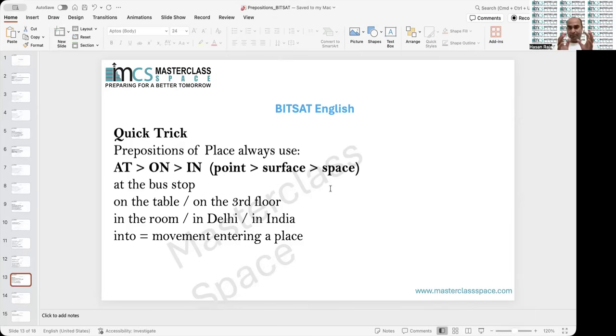When you compare between two, among more; starting time, since; total time, for. At, in, on for time: at is short, on is longer, in is longest. For place, at, on, in mean point, surface, and space.